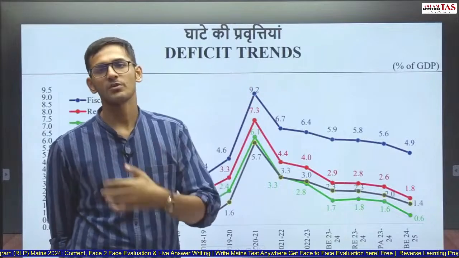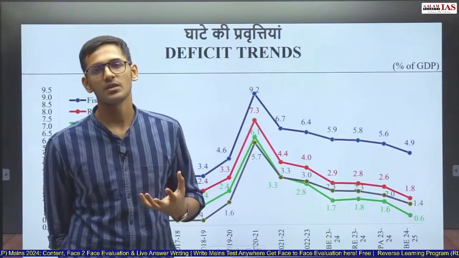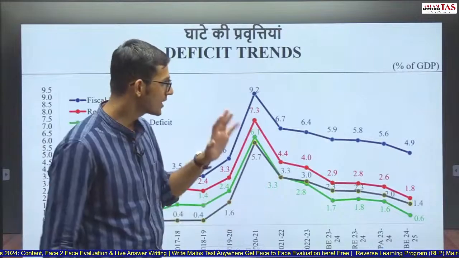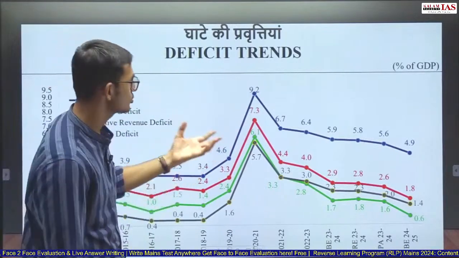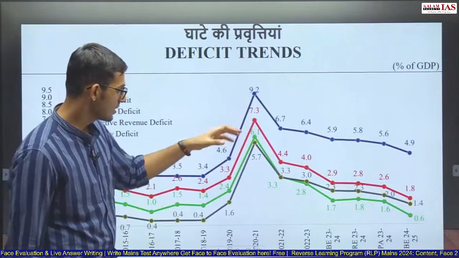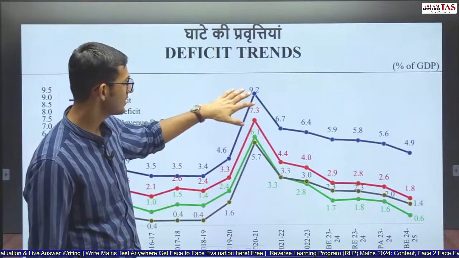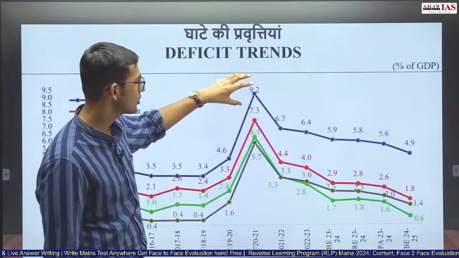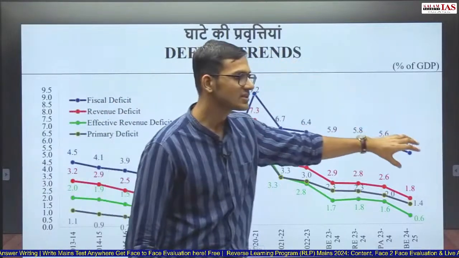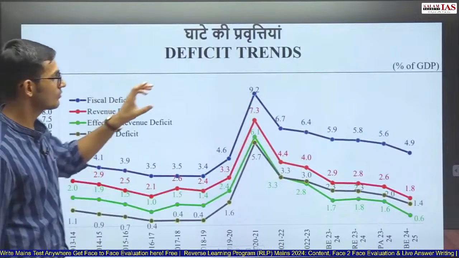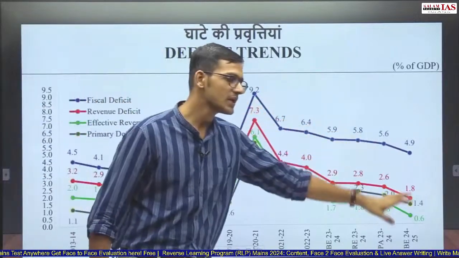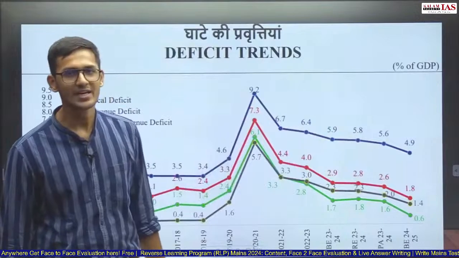If there is a question upon fiscal consolidation or fiscal policy of the government of India, you can at least write two of these. At least one can be written here. You should memorize two of these. Memorize that the fiscal deficit in the year 2021 was 9.2%. From that, it has reduced to 4.9%, and the revenue deficit was 7.3%. From there, it has reduced to 1.8%.